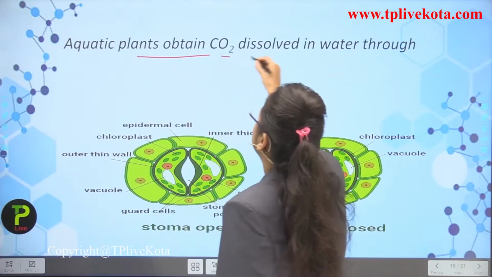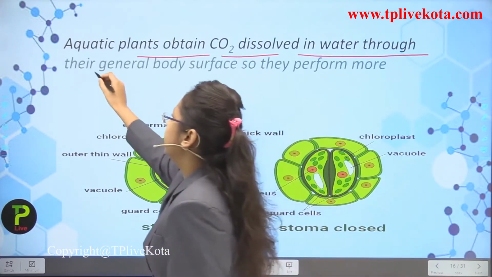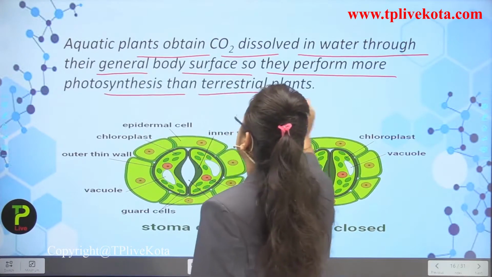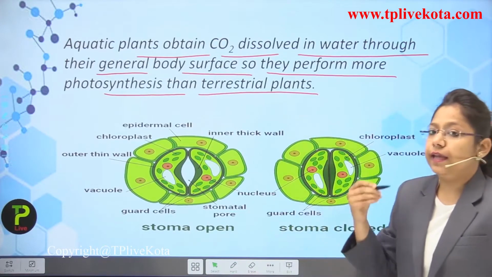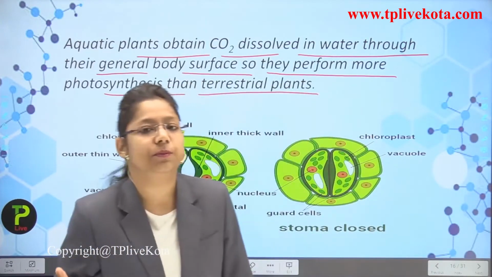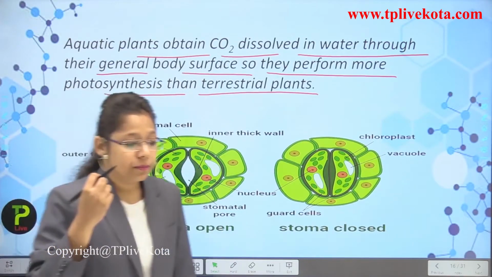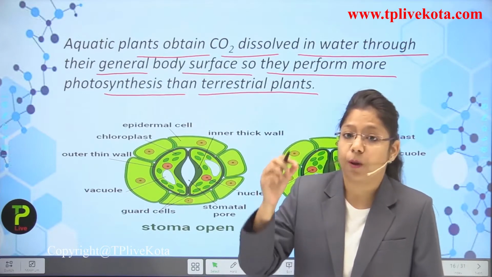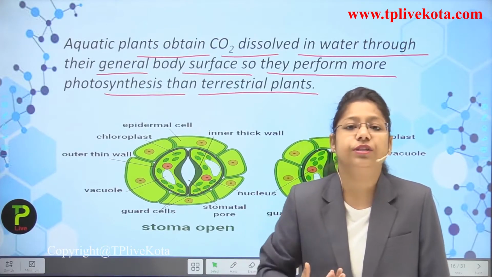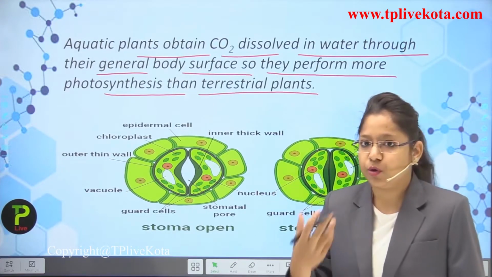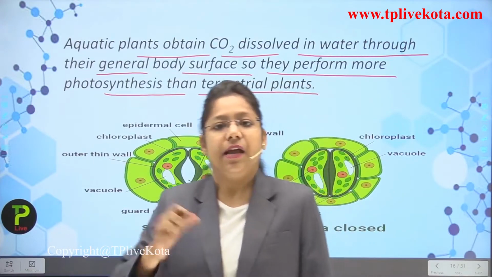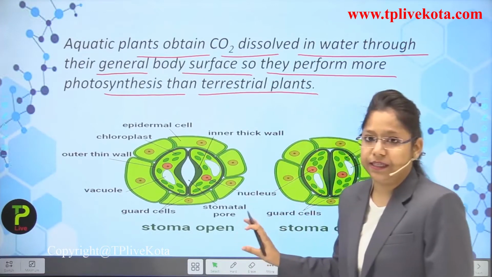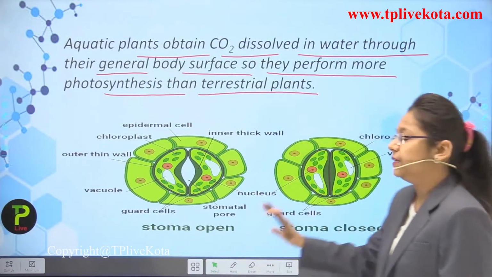aquatic plants obtain carbon dioxide dissolved in water through their general body surface, so they perform more photosynthesis than terrestrial plants. Actually what happens, the aquatic plants are like submerged plants, and they have difficulty in doing the photosynthesis process because the light energy does not reach them properly. So they have more stomata in them. Because of the presence of more stomata, they will trap more light energy, and then they will produce the food.